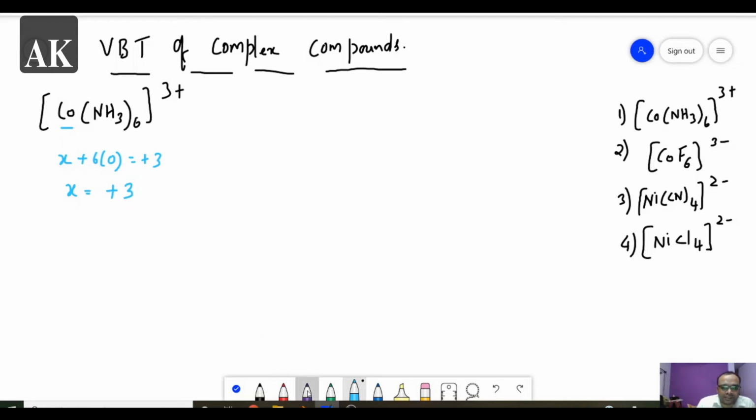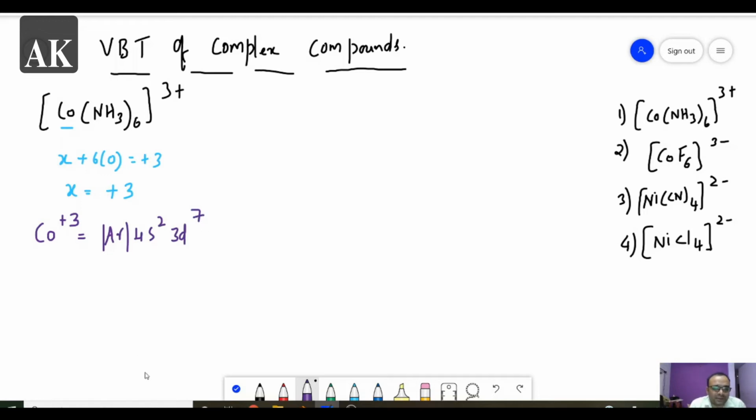After writing the oxidation state, now write the charge present on the cobalt. So now the cobalt is having cobalt plus 3. And write the electronic configuration of cobalt plus 3. So actually cobalt's atomic number is 27. So iron is 26, cobalt is 27. So I am writing first the original cobalt. Cobalt configuration is argon 4s2, this is 20, and we have 3d7.